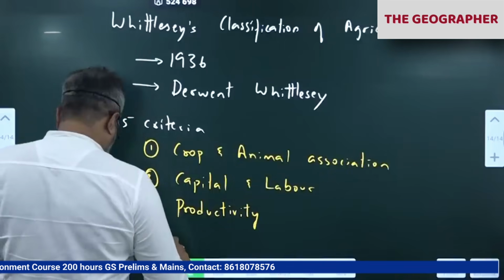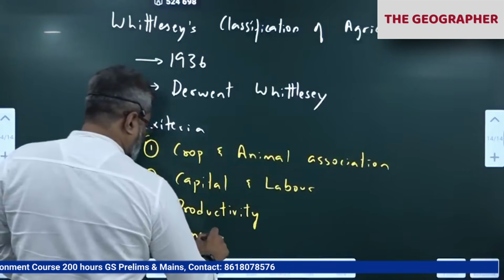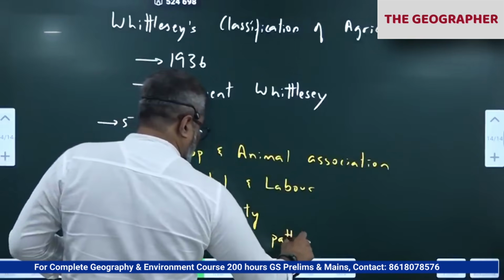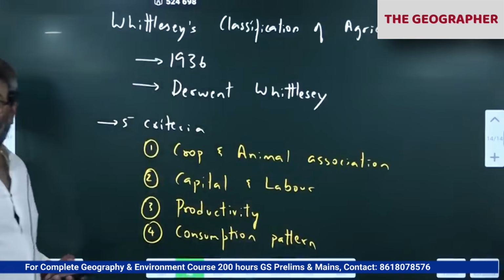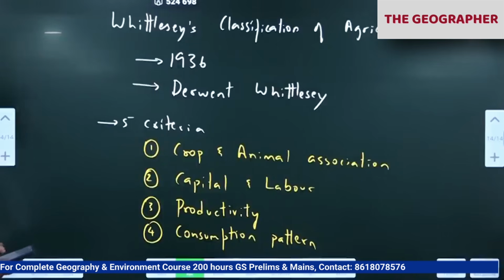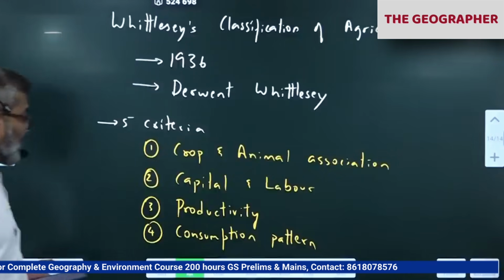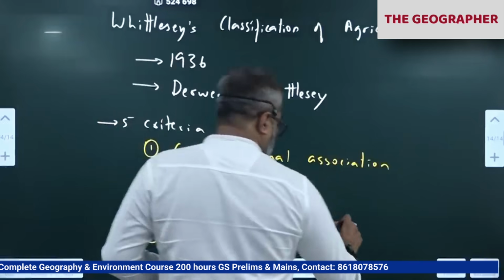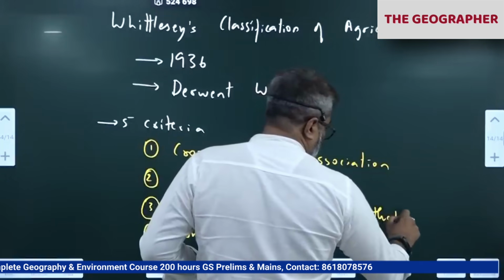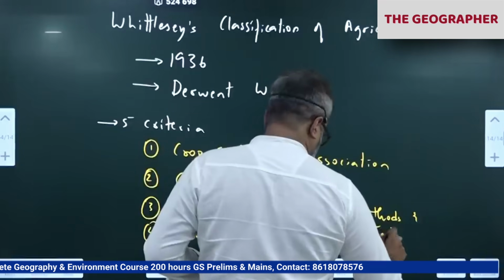Fourth criteria, consumption pattern, what is the consumption pattern of that area, means whether they are consuming everything or they are selling in the market. Consumption pattern, commercial or subsistence. Fifth one, methods and techniques. Fifth criteria I am writing here, methods and techniques.